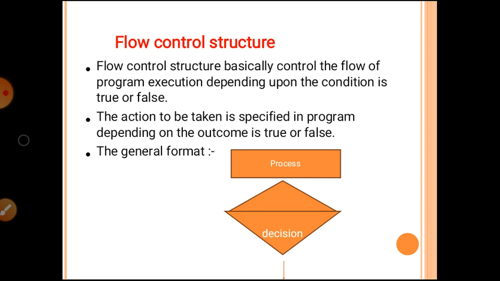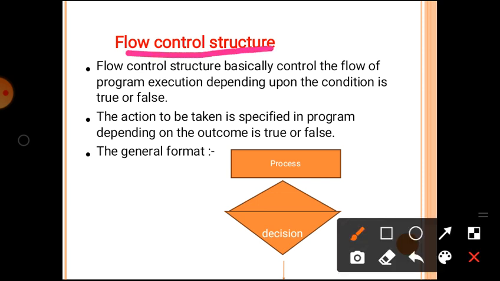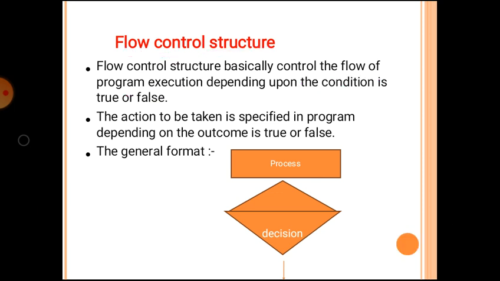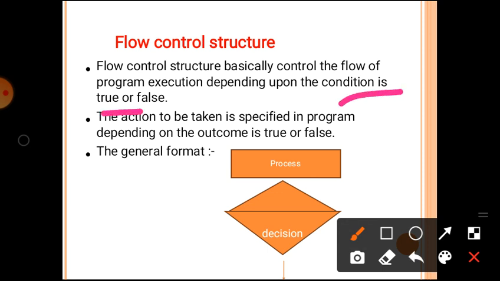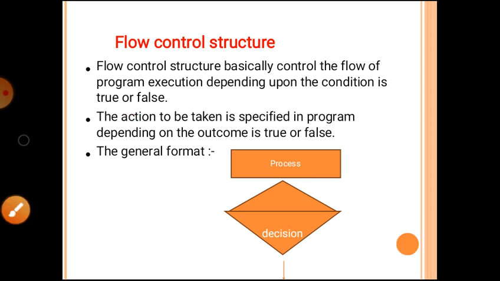Next is flow control structure. Flow control structure basically controls the flow of program execution. The main purpose of a flow control structure is to control the flow of program execution depending upon whether a condition is true or false. The action to be taken is specified in the program depending on whether the outcome is true or false.